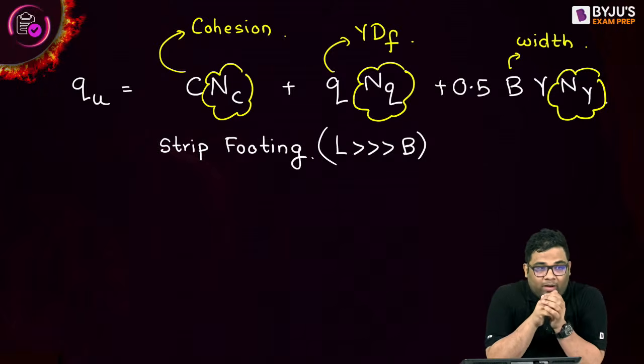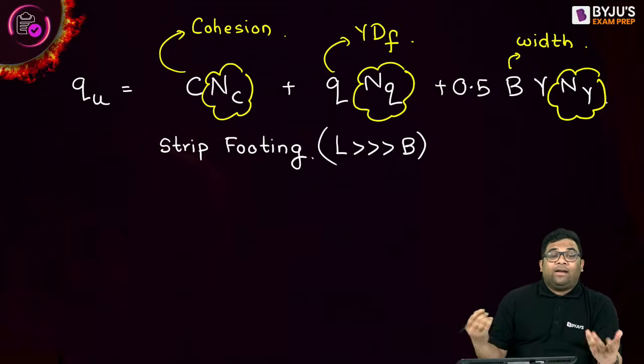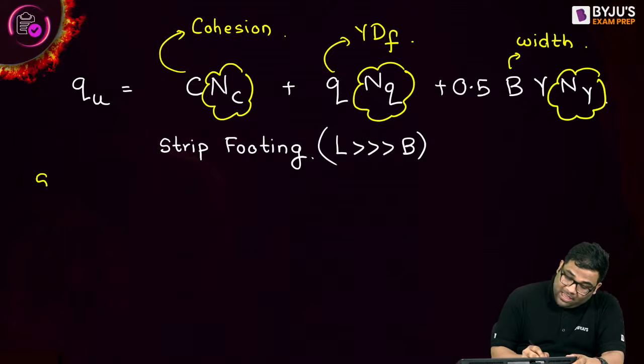Yes, Karthik is writing square, circular and rectangle. Very good. Square, circular, rectangle. Very good. Okay. So first of all, let us see what effect is had on square footing when we have a square footing.